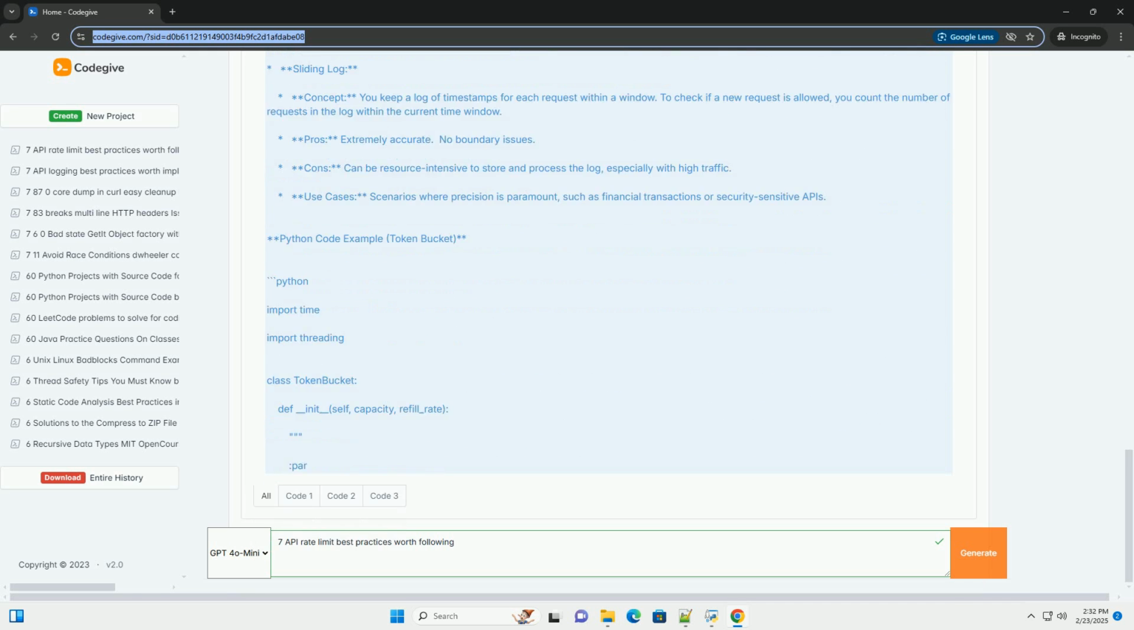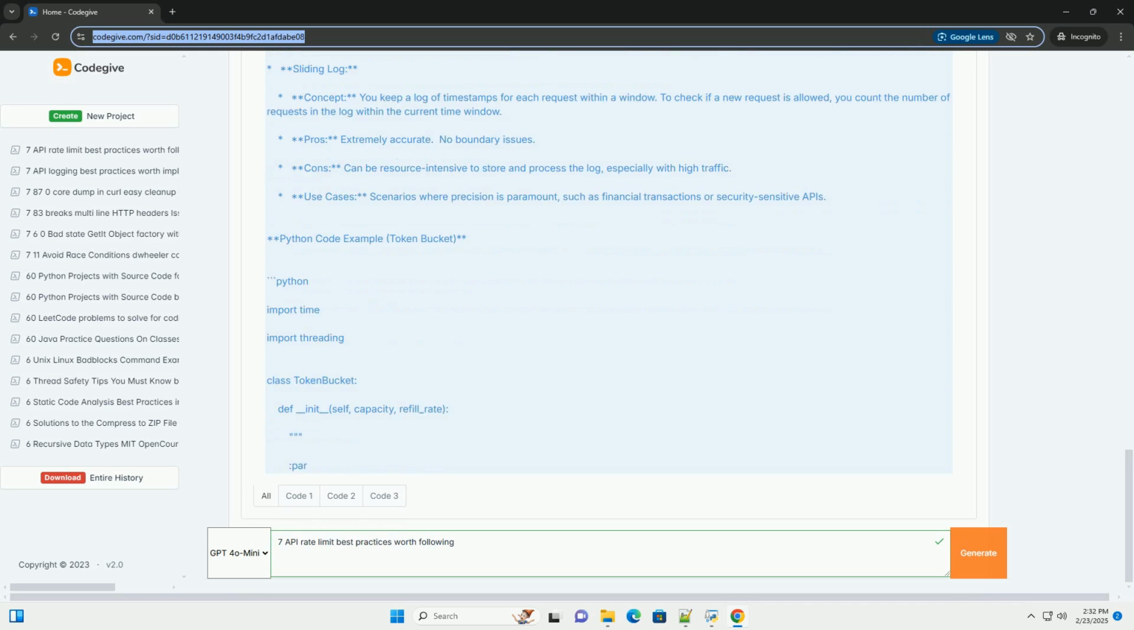1. Choose the right rate limiting algorithm. There are several rate limiting algorithms, each with its strengths and weaknesses. Choosing the appropriate one depends on your specific needs and how you want to control API access. Token bucket.